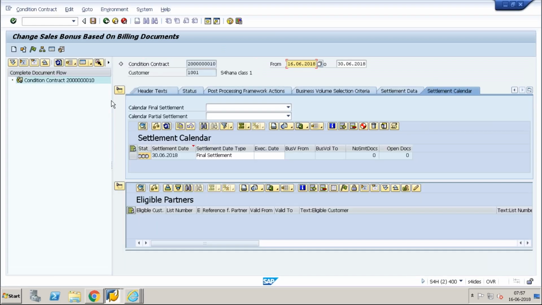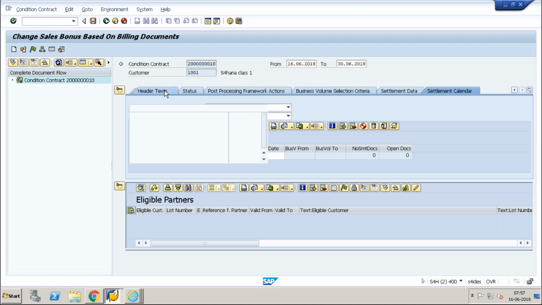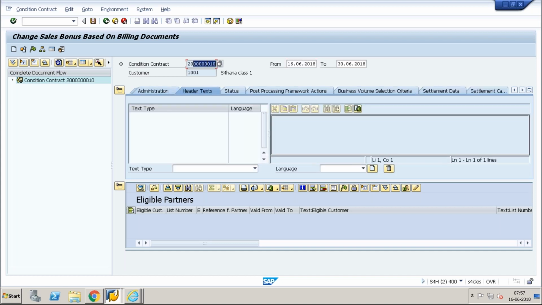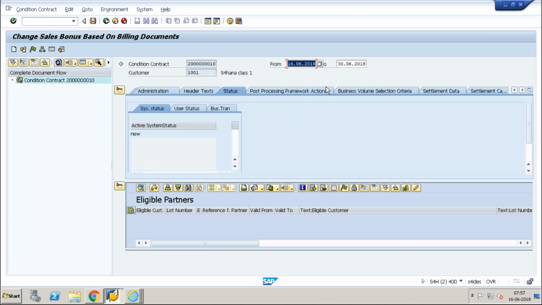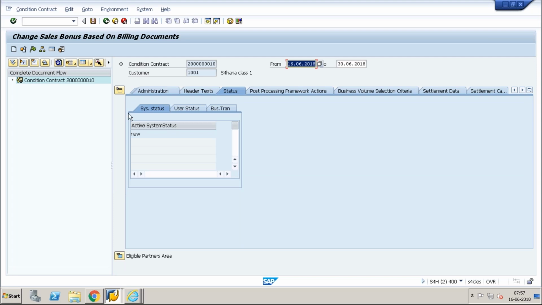So now we have seen the condition contract, how the condition contract type is created, and how it is enabled for business partners, whether customer, supplier, or plant based. We have seen how to hide or update some fields, and we have seen the status. The eligible partners we have also seen, but not the configuration. I will show you slowly how these fields are activated and how they control your transactions.